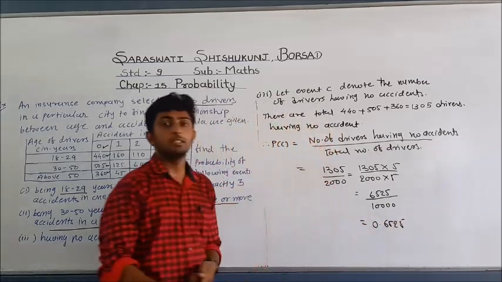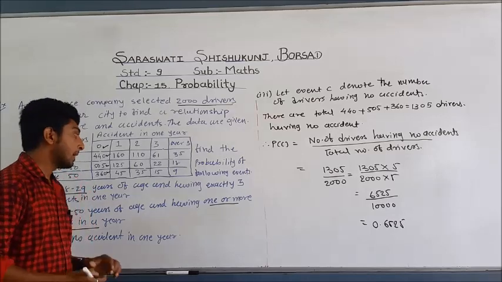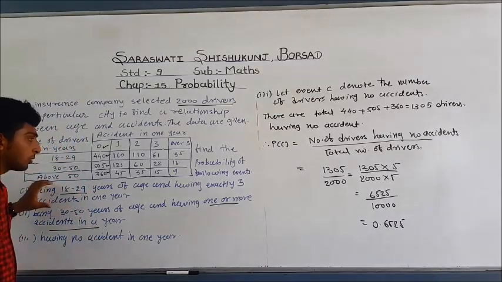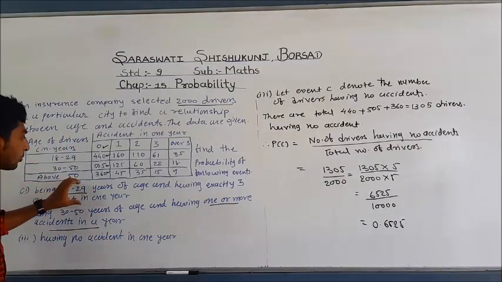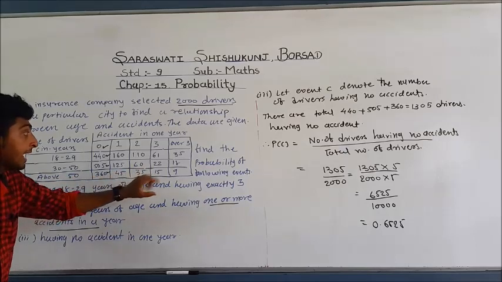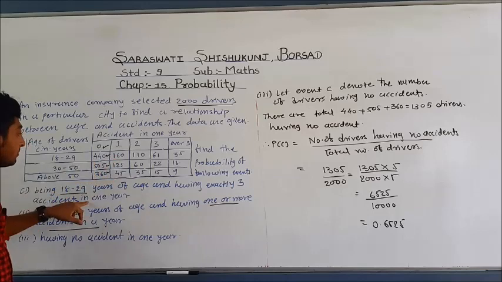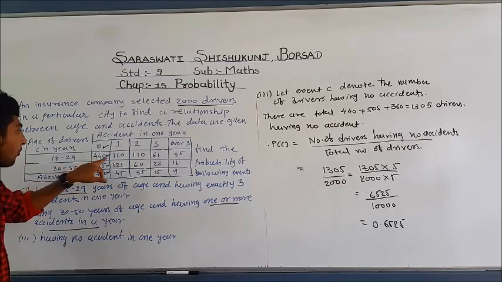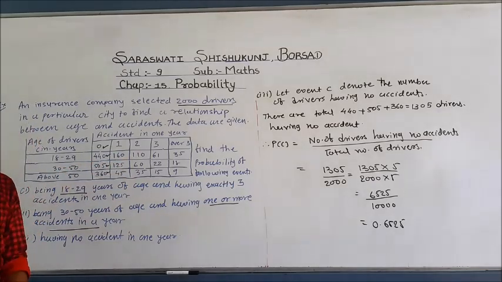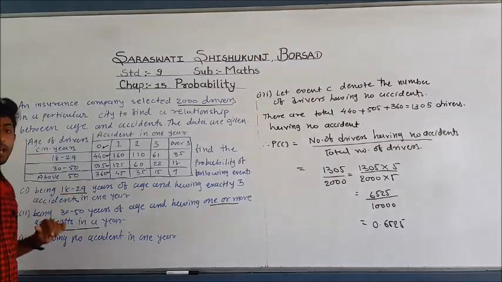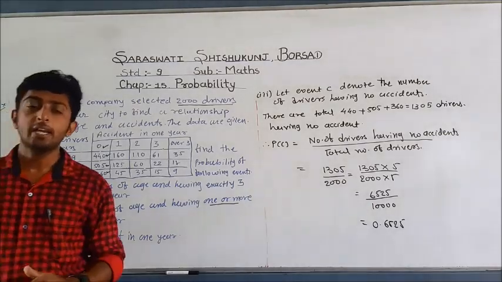So our answer is 0.6525. Friends, in this example, suppose you are given that being 18 to 29 years of age and having less than 3 accidents, so you need to sum 440, 160 and 110. So by this way you have to calculate the probability.